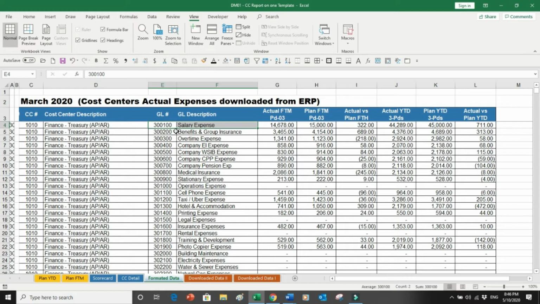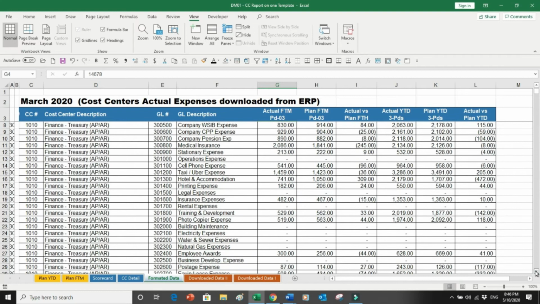This is how the full GL is, 300 400. So this is a combination of a cost center with the GL number, but here it's appearing 300 times. So now how does my system know that it doesn't have to pick the first one, it has to pick the second one? And what is the second one?